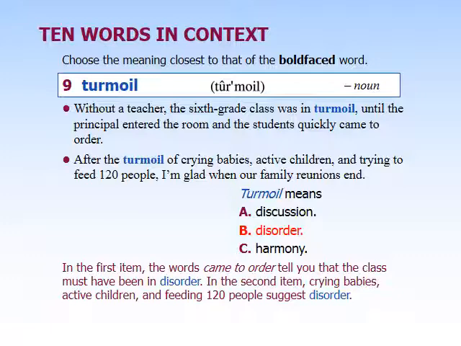In the second example, I'm not from a huge family like this, but I'm sure some of you are, and when your whole family gets together to do something, it's all sort of crazy because these people want to do that, those people want to do that. You've got to make sure that everybody gets food. Where are all the kids? It's just sort of a craziness. So turmoil is number 6 on page 21, complete confusion or uproar.